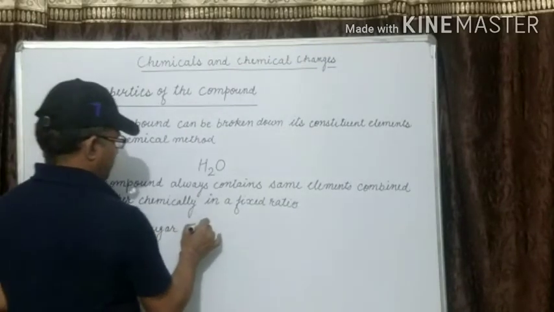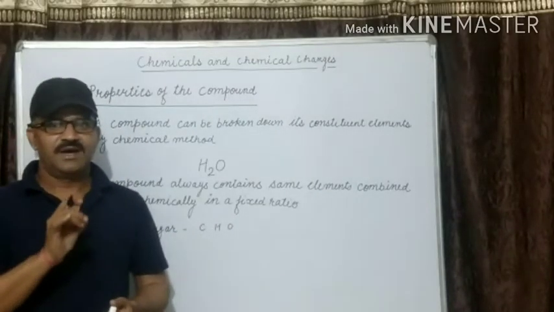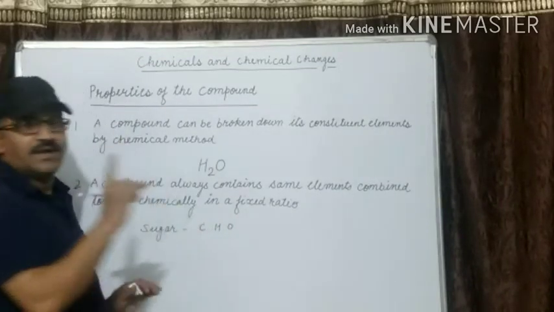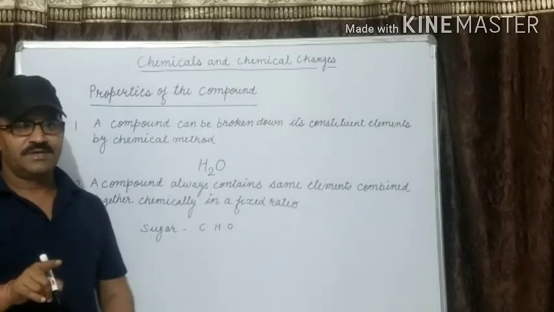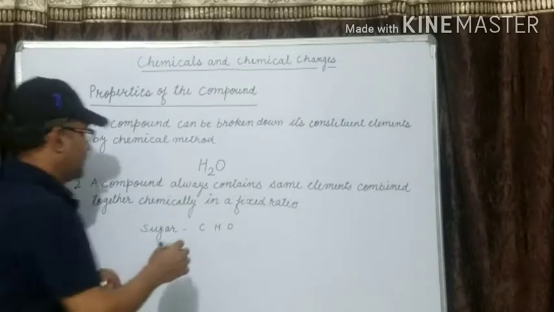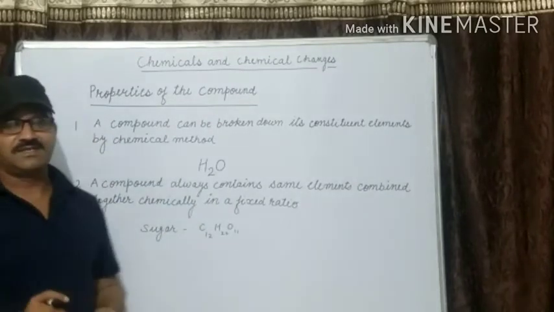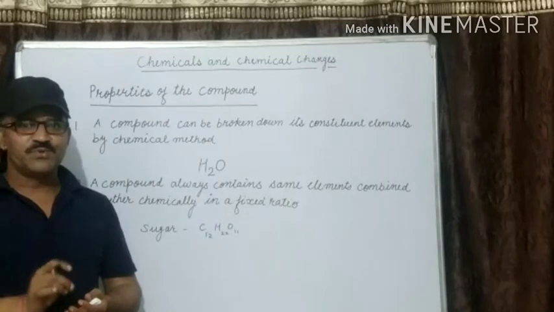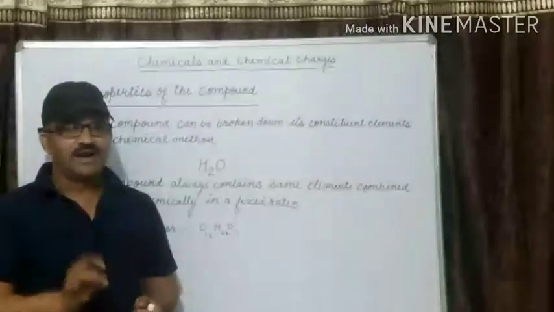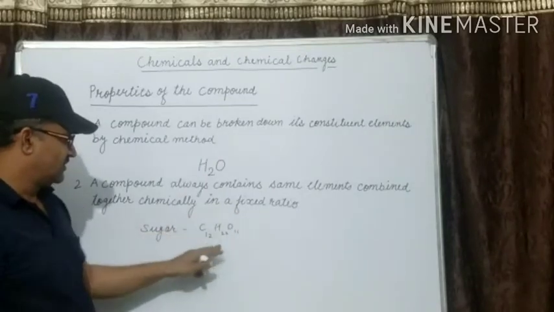It is 12 atoms of carbon, 22 atoms of hydrogen and 11 atoms of oxygen. That is sugar. This proportion of 12, 22 and 11 will remain constant no matter how and where sugar is produced. The same fixed ratio will be there.